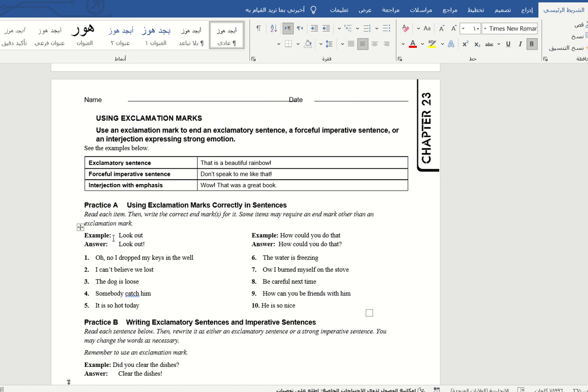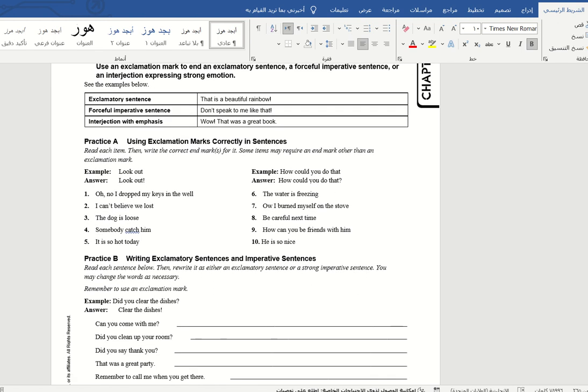So here, my dear, we have the example. Let's move straight to the example. Here, number one, oh no, and here we are going to write the exclamation mark, and also here at the end of the sentence.